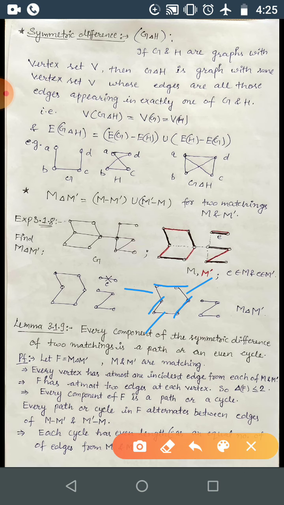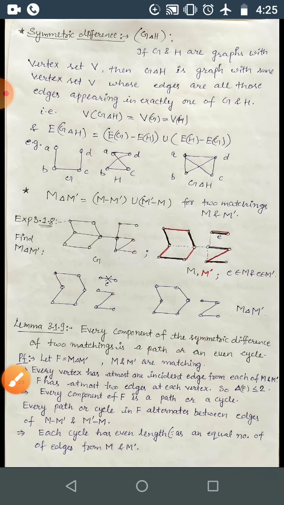So there will be an even number of edges incident with this one. So every path or cycle alternates between edges belonging only to M and edges belonging only to M dash. Correct? So M minus M dash means edges present in M but not in M dash, and this means edges present in M dash but not in M. Okay, so here each cycle has even length because an equal number of edges come from M and M dash.